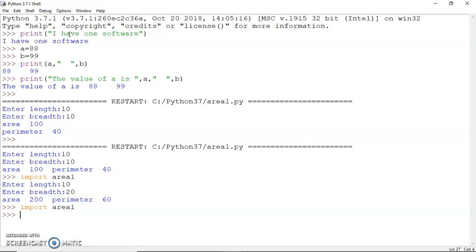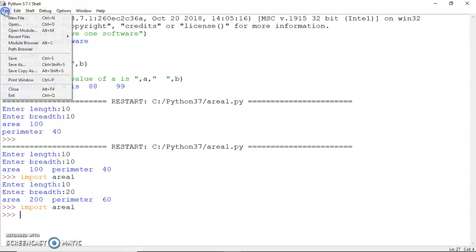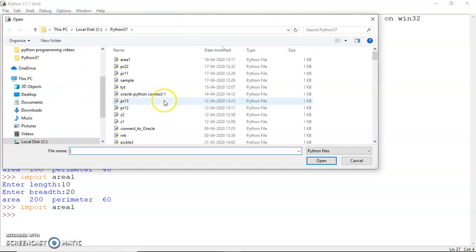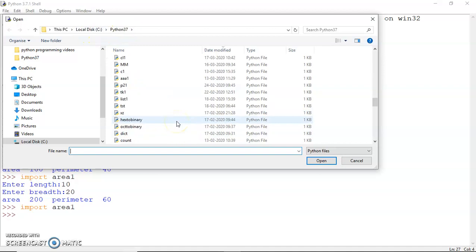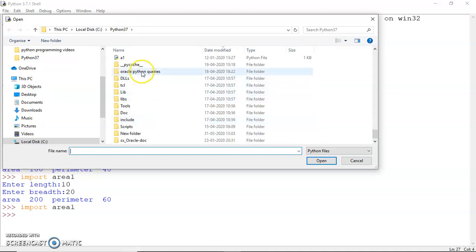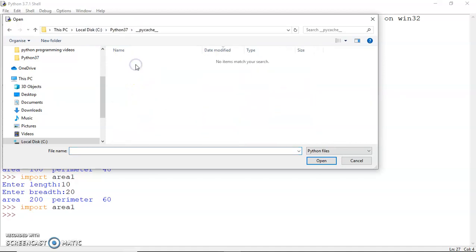And one more thing we discussed, that the Python code is first compiled into bytecode. To see the bytecode file, for example the bytecode of this file area1, I can go to the default folder, that is Python 3.7 on the C drive, and look for a folder __pycache__. If I double click on this, I need to see all files.